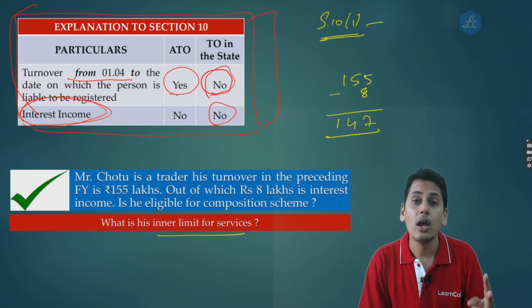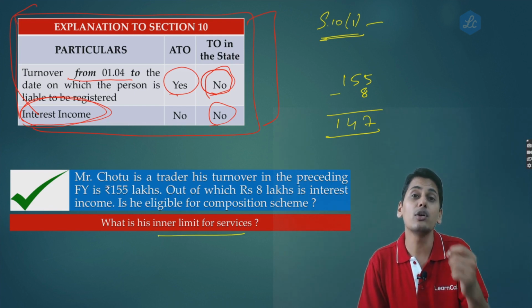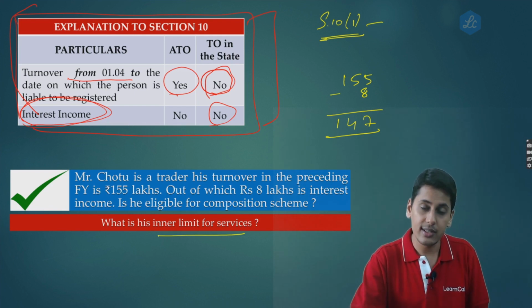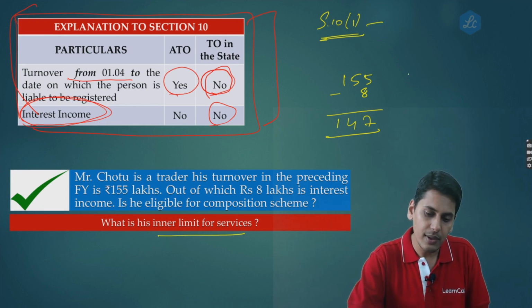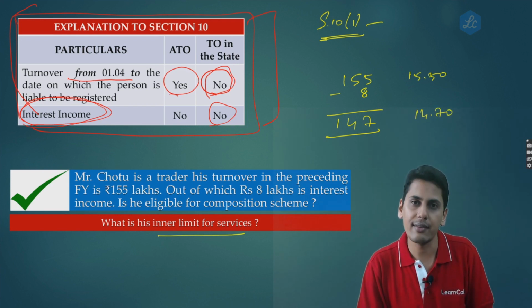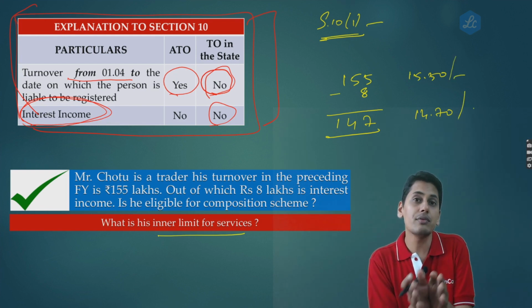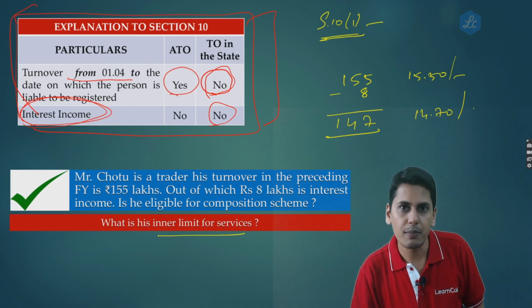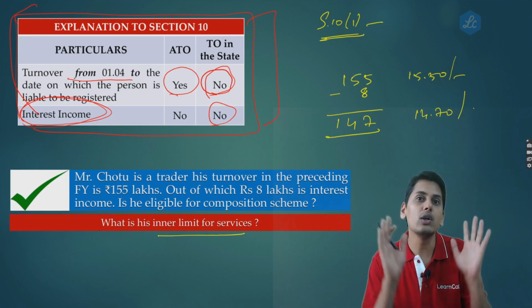Question number 2. What is going to be his inner limit to the extent of which he can supply services? It is going to be 10% of turnover inside the state. Now whether it is 10% of 155 lakhs, which is 15.50 lakhs, or it is 10% of 147 lakhs, which is 14.70 lakhs. So 10% of what? Is it 10% of the aggregate turnover excluding interest, or is it 10% of the aggregate turnover including interest?